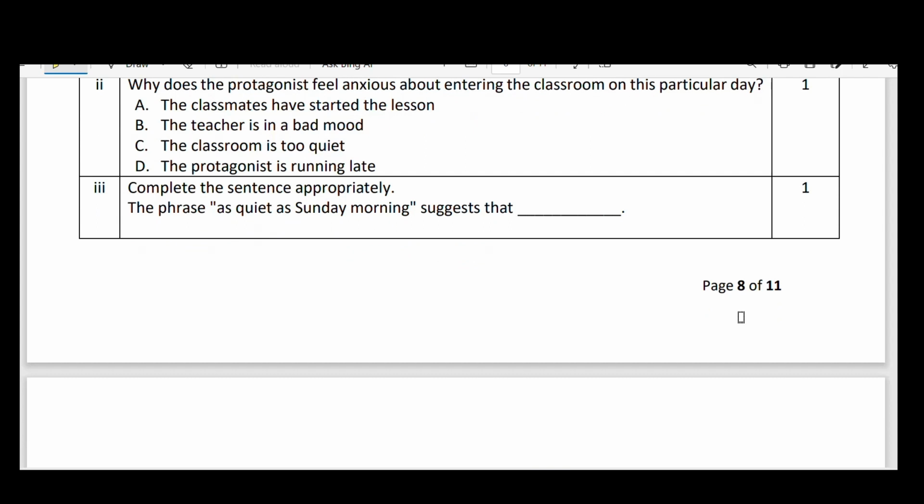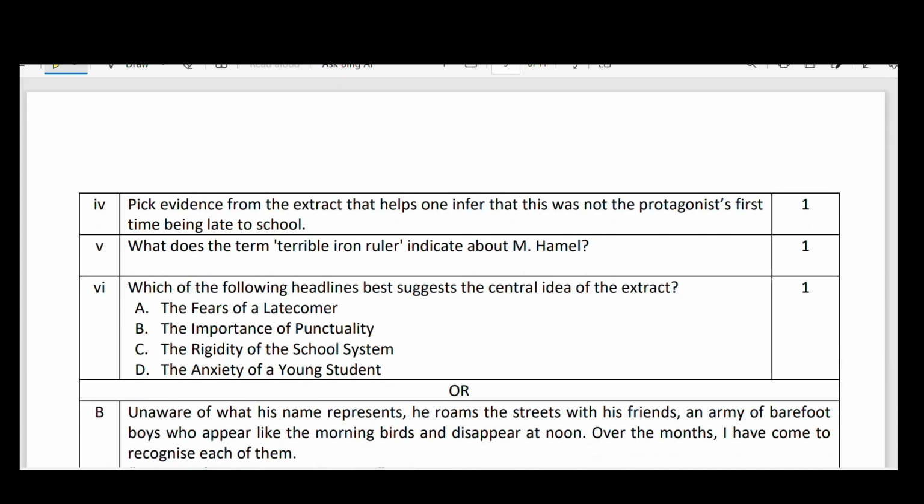Next, complete the sentence appropriately. The phrase "as quiet as Sunday morning" suggests that every day the school seemed very confusing or noisy, but on that particular day there was no noise and no kind of confusion. That is why it was like Sunday morning. Okay, that's enough for the second, third bit.